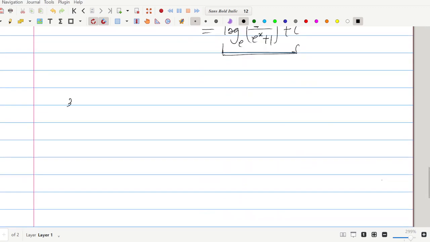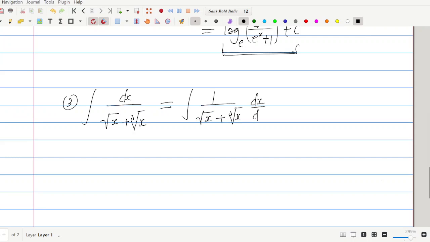Number 3, we want to evaluate the integral of 1 over the square root of x plus the cube root of x. As usual, this can be written as the integral of 1 over the square root of x plus the cube root of x dx, all right? That means we have to seek a relationship between x and u.